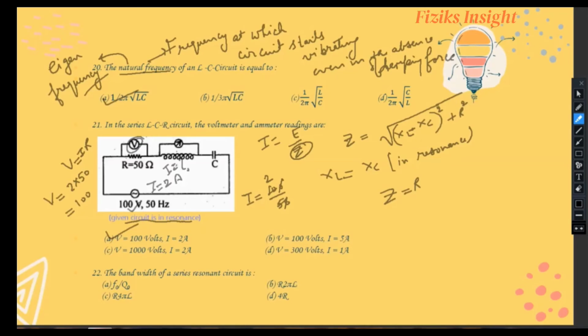Now in 22nd question, the bandwidth of series resonant circuit is, formula of bandwidth is resonant frequency upon Q factor. So that's why A option is correct.